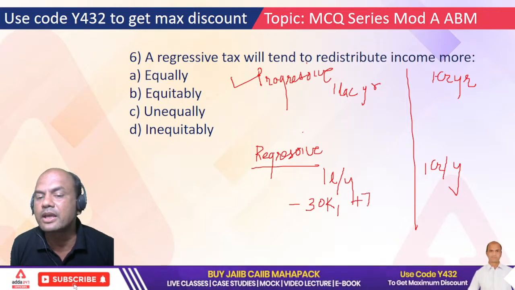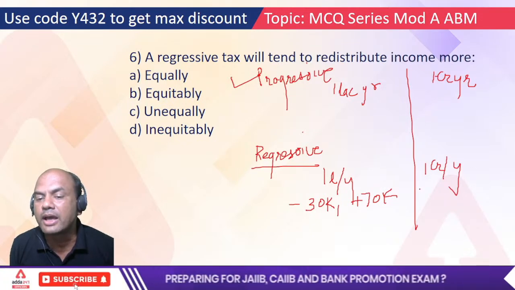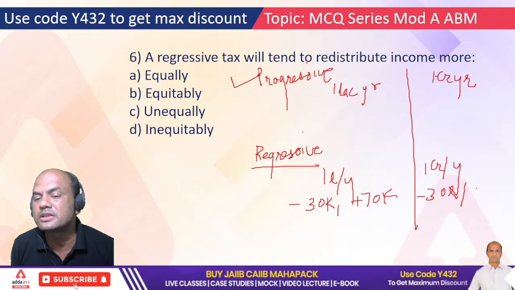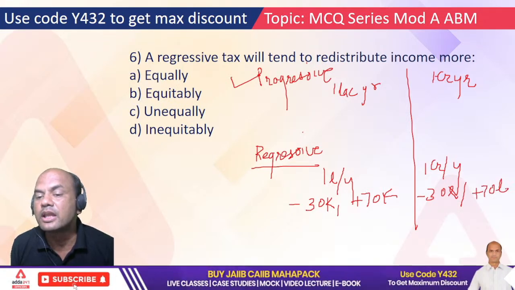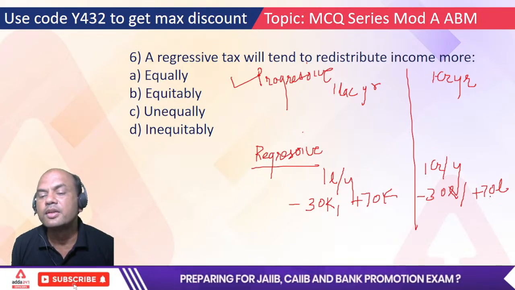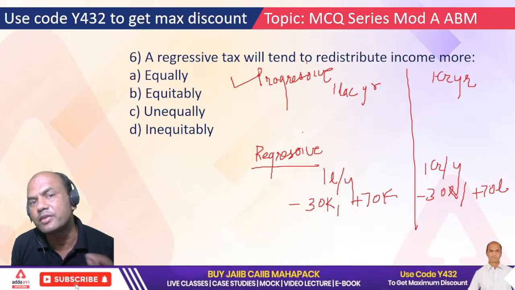So plus 70k remains with me. And here, 1 crore a year, minus 30 lakhs gone. And what remains? Plus 70 lakhs remains. Now if I am very rich and I am earning 1 crore a year, then 70 lakhs, if they remain with me, my life is lavish. Even then, even when 30 lakhs go.